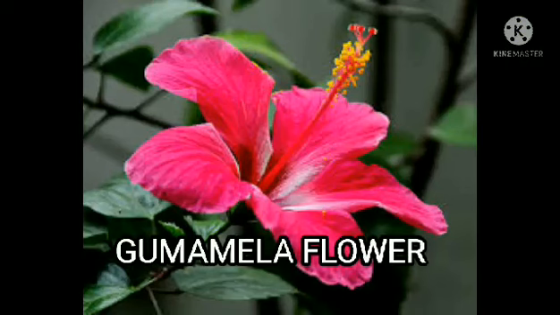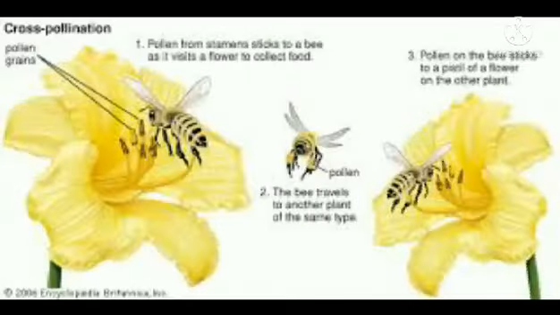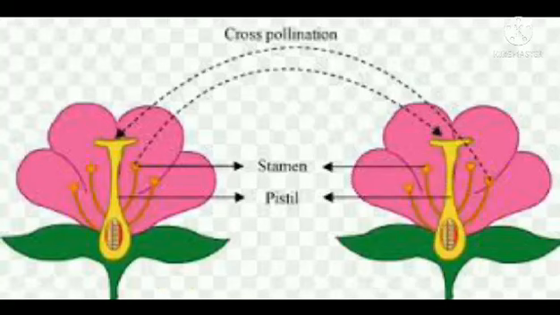One example of self-pollinated crops is the gumamela. It pollinates itself by catching its own pollen grains. Cross-pollinated crops happens between two crops, which means the other crop pollinates the other crops. Third is both self and cross-pollinated crops.